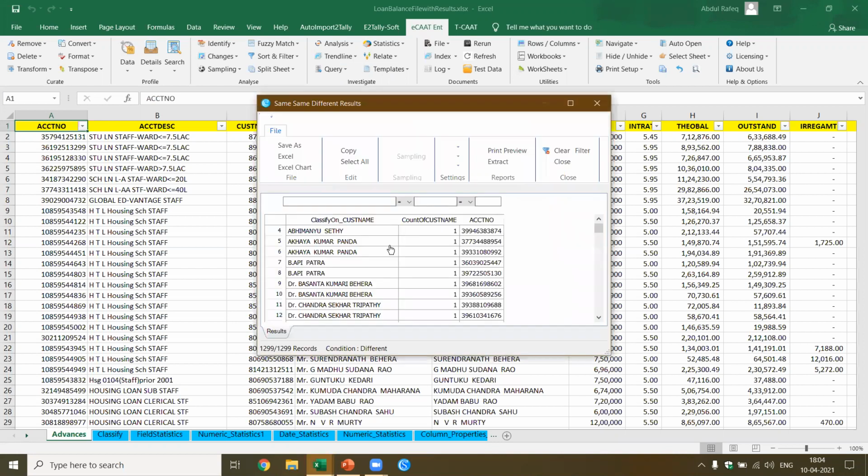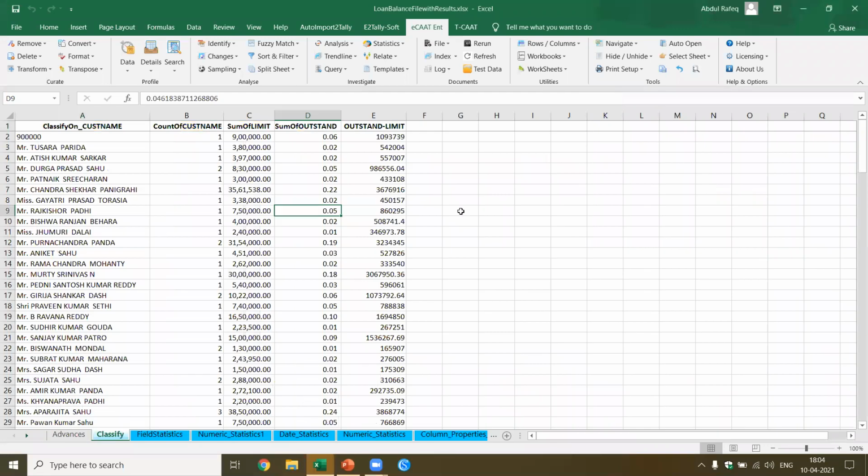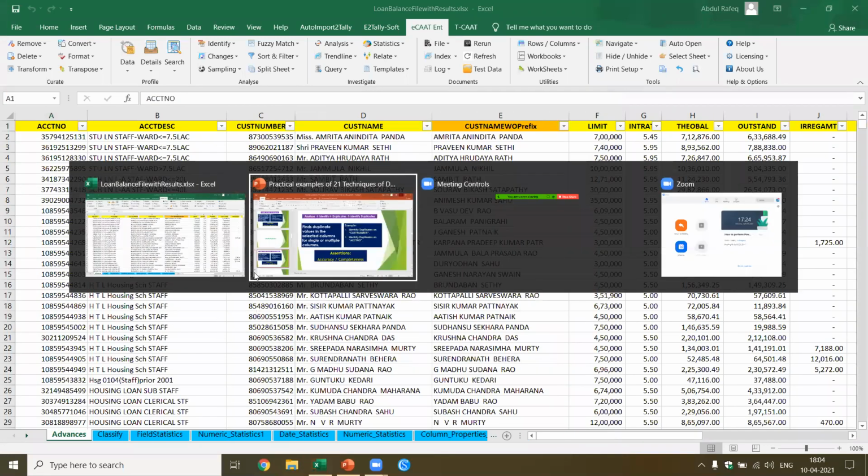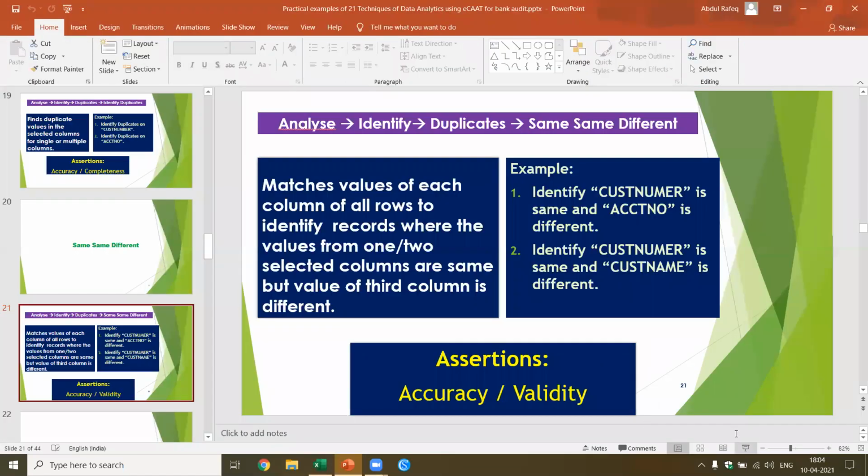Now this I can save and also compare with this. Now you got 1,299 accounts. Okay. This is how you can find. So this is just a simple example of how you can do analysis based on what you want. Let's go to the next function.